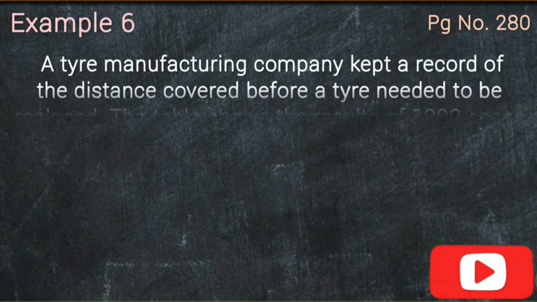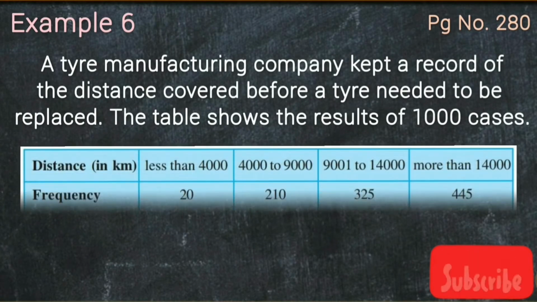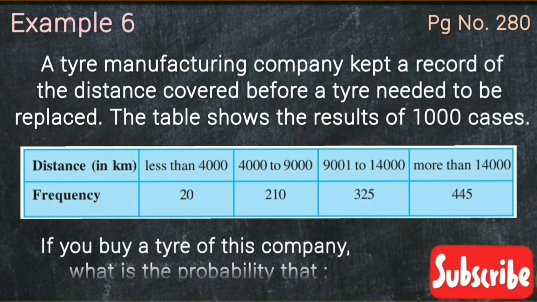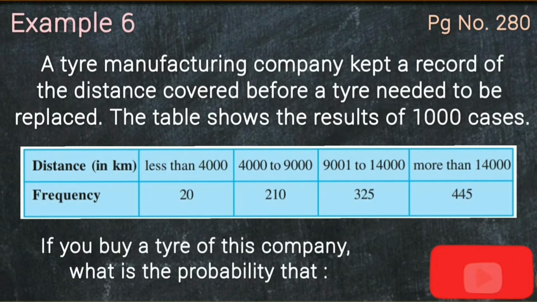Starting off with example 6 on page number 280. A tire manufacturing company kept a record of the distance covered before a tire needed to be replaced. The table shows the results of 1000 cases. इस टेबल में आपको distance covered in kilometers दे रखा है और frequency भी दे रखी है. If you buy a tire of this company, what is the probability that